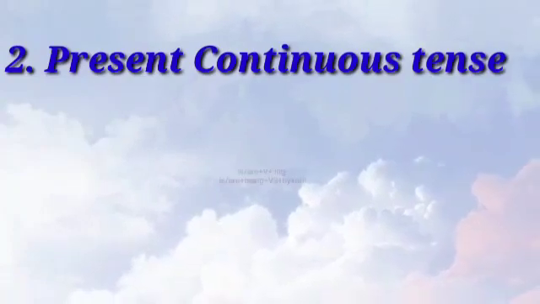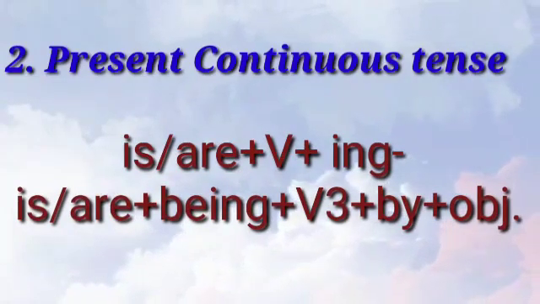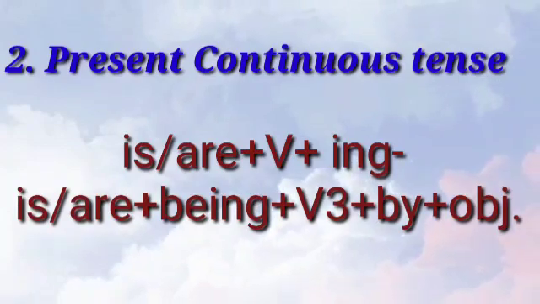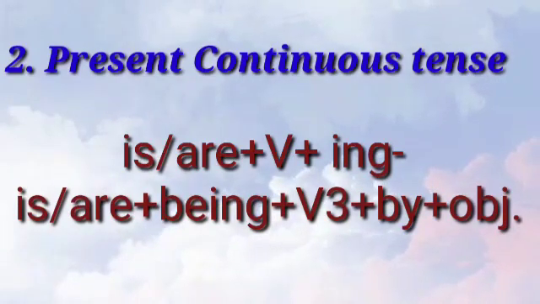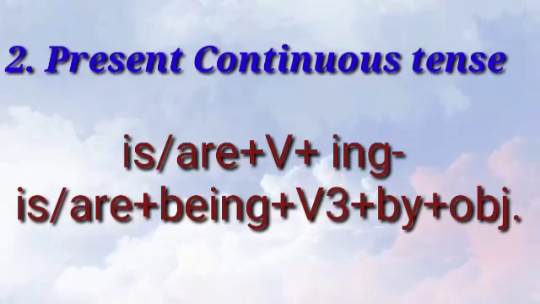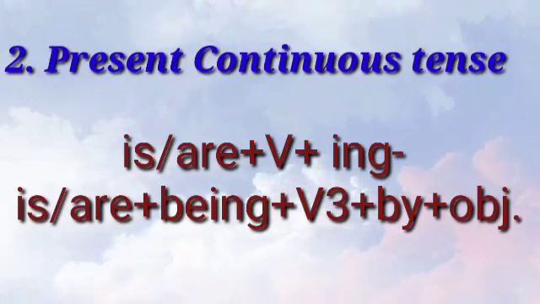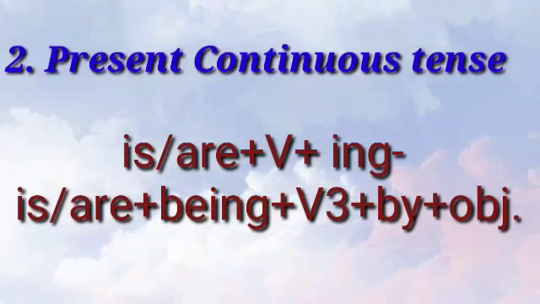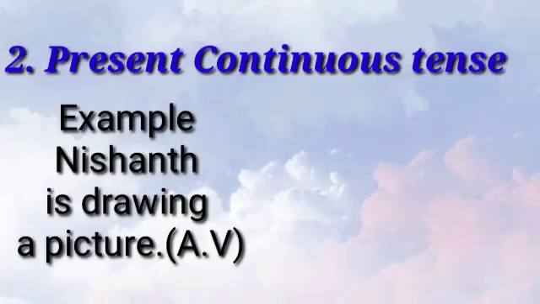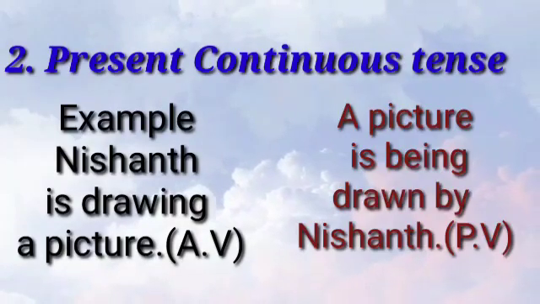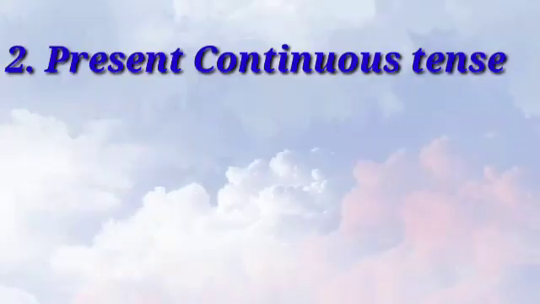Next, present continuous tense. The format in active voice is is or are plus verb plus ing. This will change into is or are plus being plus V3 plus by plus object. Nishant is drawing a picture. So the answer is: a picture is being drawn by Nishant.